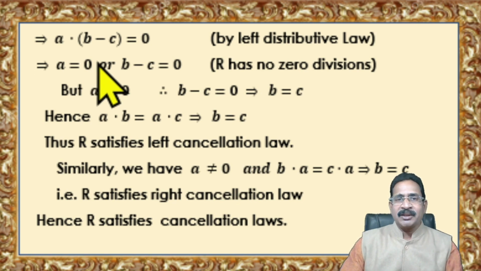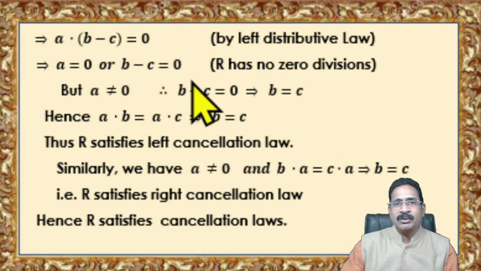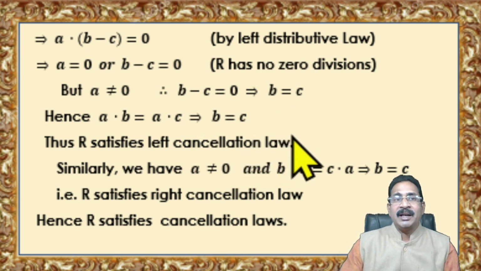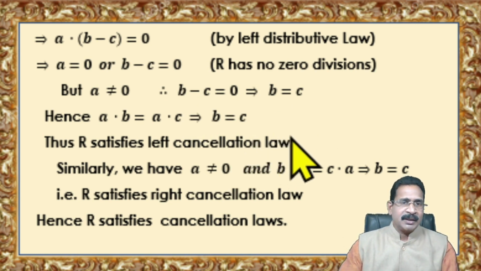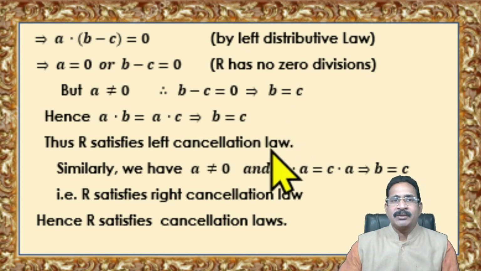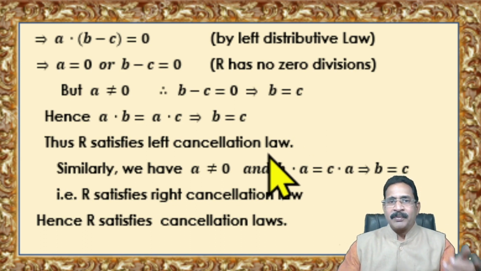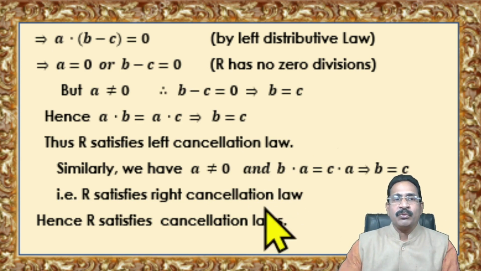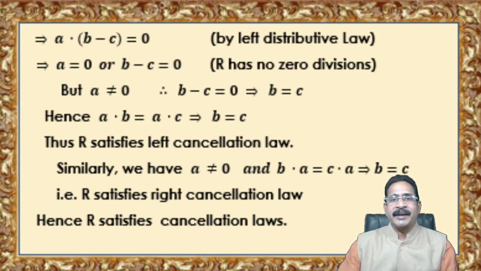So what is the other alternative? B minus C must be 0. That means B is equal to C. So what have we taken? A·B is equal to A·C implies B is equal to C. Therefore R satisfies the left cancellation law. In a similar fashion, we can prove that R satisfies the right cancellation law. So if you assume R is a ring without zero divisors, we prove the cancellation laws hold in the ring.